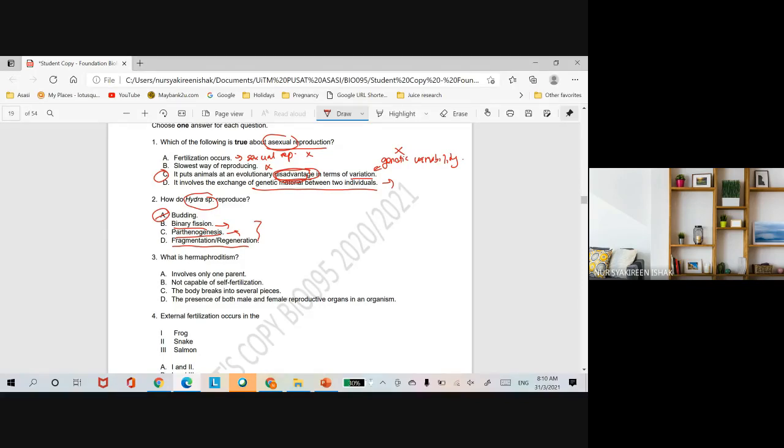Okay, so for organisms that undergo parthenogenesis, there are certain situations or conditions that require the organism to undergo parthenogenesis, such as, for example, the honeybee. When the queen produces the egg, the egg will either be fertilized by sperm, so that is sexual reproduction, to produce the female worker. So the female worker will be diploid.